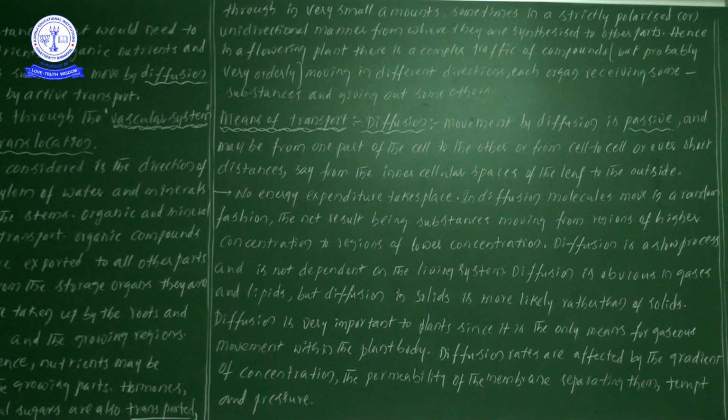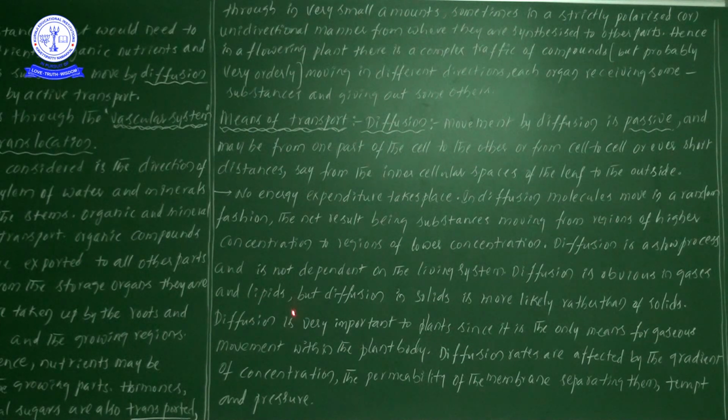If you apply that scent, other persons will also smell it. So ions are moving from higher concentration to lower concentration, and that is not living. So here we understand that diffusion is a slow process and it is not dependent on the living system. Understood now? And diffusion is obvious in gases and liquids, which means we can see this diffusion process very clearly in gases as well as liquids.